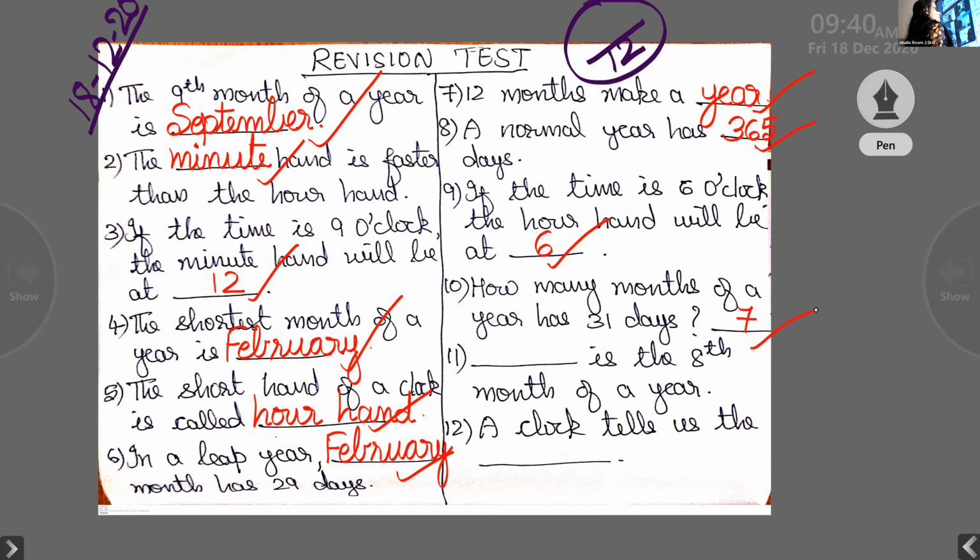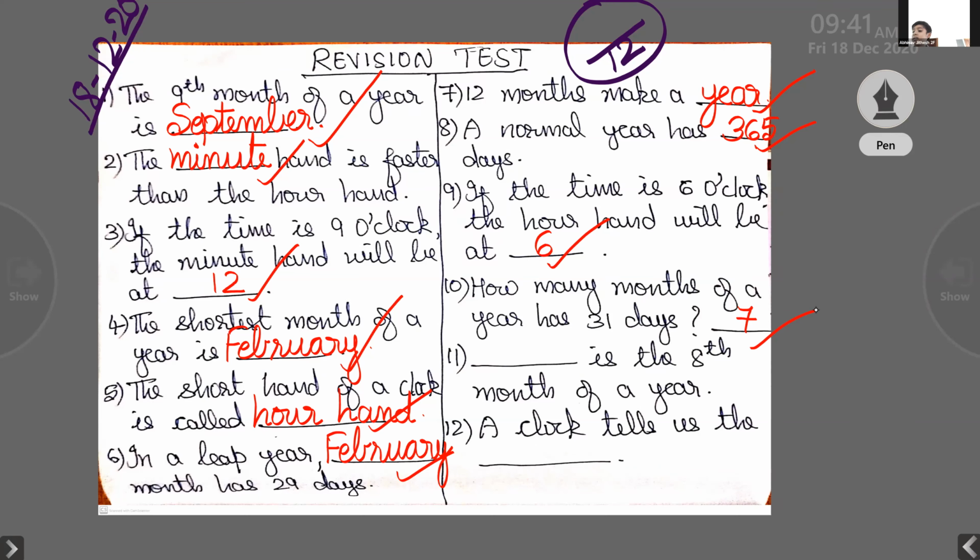Abhinav, which are those months which have 31 days? 7 months have 31 days, but which are those months? Tell me the spelling. Tell me the names of the months which have 31 days.